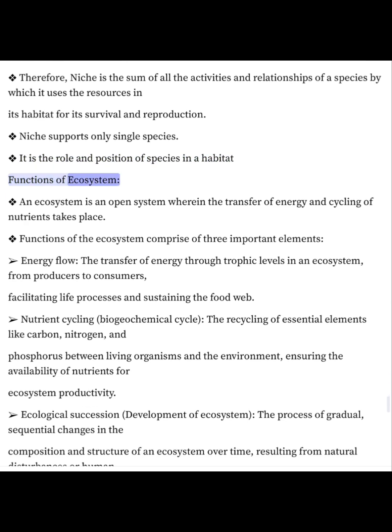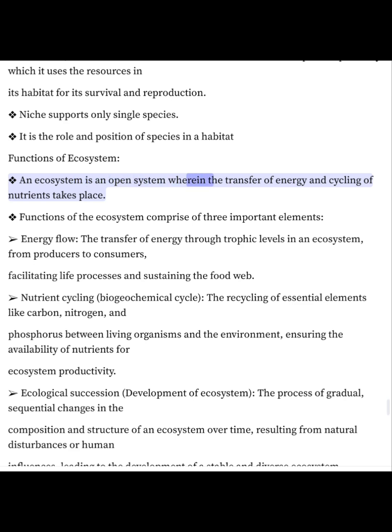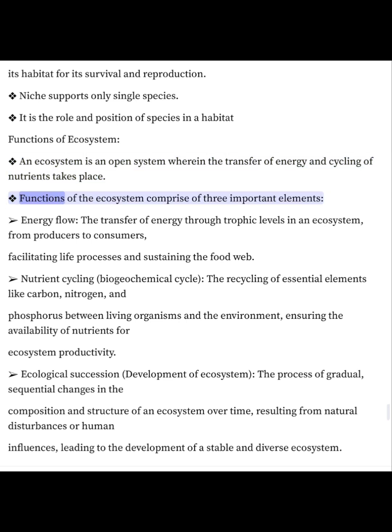Functions of ecosystem. An ecosystem is an open system wherein the transfer of energy and cycling of nutrients takes place. Functions of the ecosystem comprise three important elements. Energy flow: the transfer of energy through trophic levels in an ecosystem from producers to consumers, facilitating life processes and sustaining the food web. Nutrient cycling, biogeochemical cycle: the recycling of essential elements like carbon, nitrogen, and phosphorus between living organisms and the environment, ensuring the availability of nutrients for ecosystem productivity.